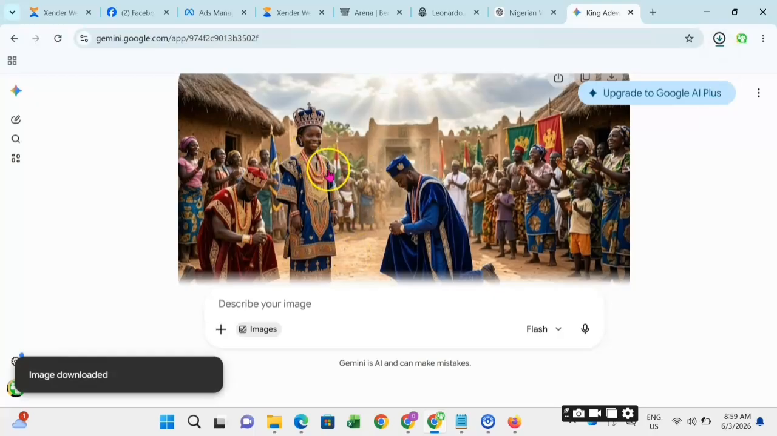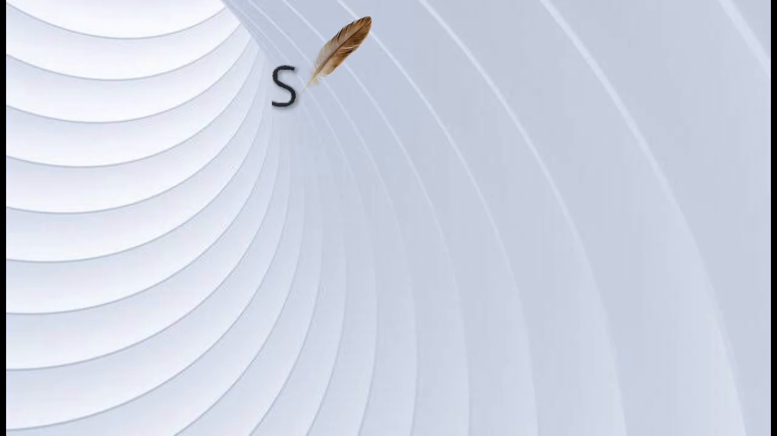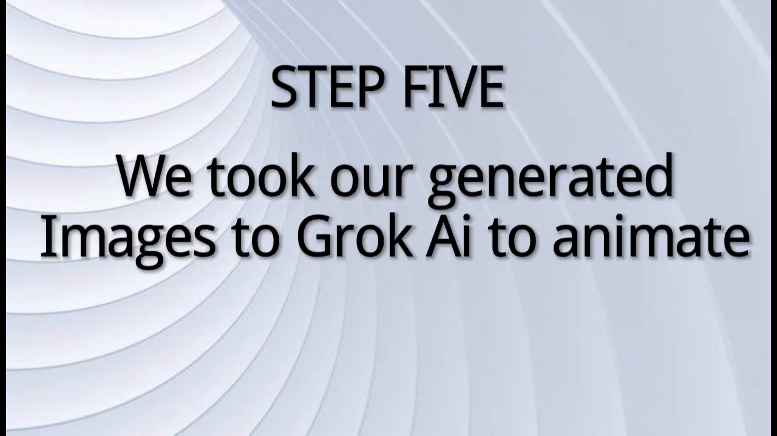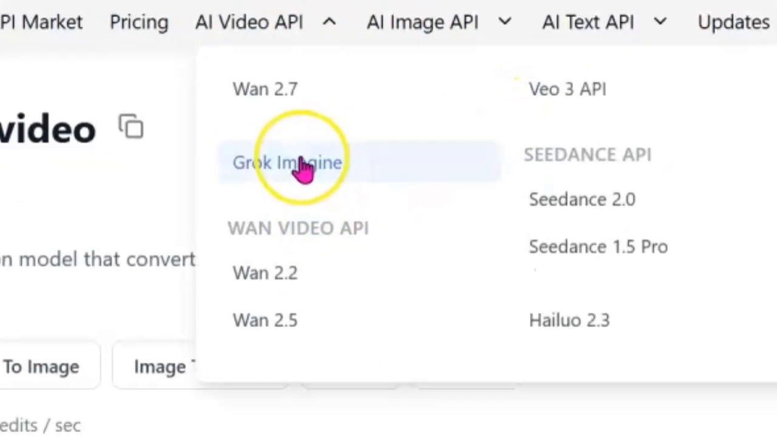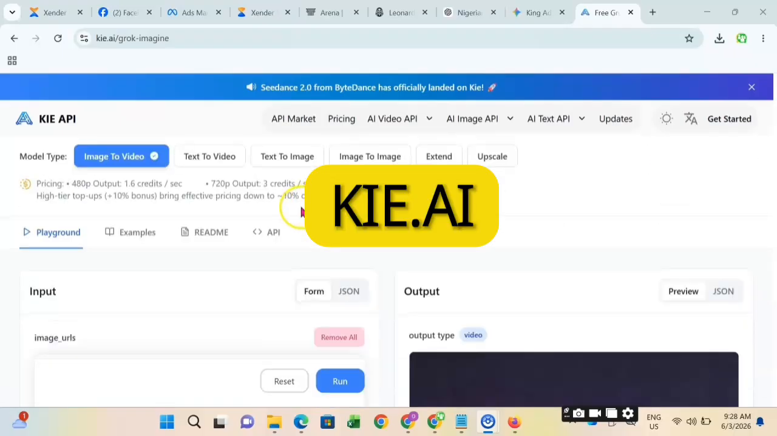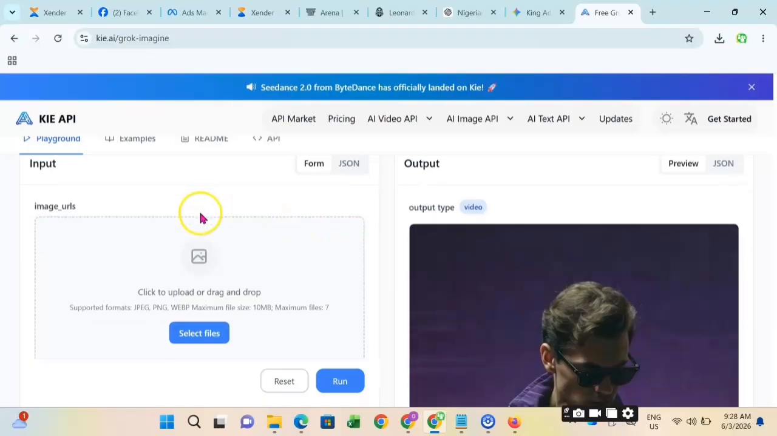What we're going to do now is go ahead and start animating these images. Now, mind you, the images that we're going to animate are these, because this is the main scene. So right, I'll take you to Kia AI. If you don't have that, you can just type Kia AI. It gives you access to Grok. You know, Grok is paid. Over here, you can get Grok for free. So I'm going to be using Grok here for free.